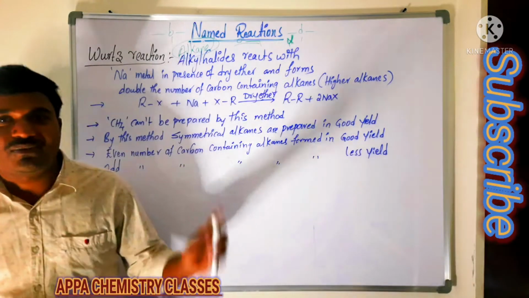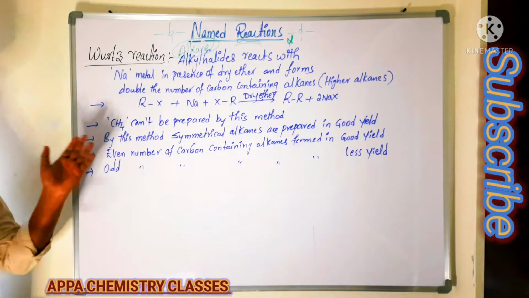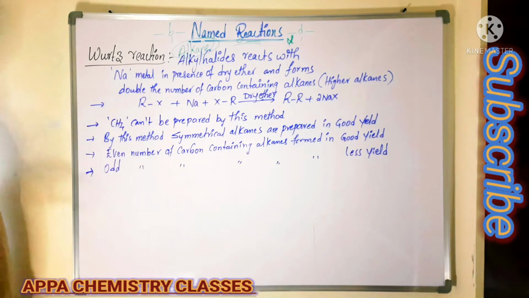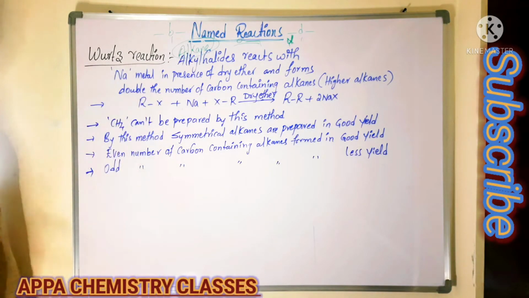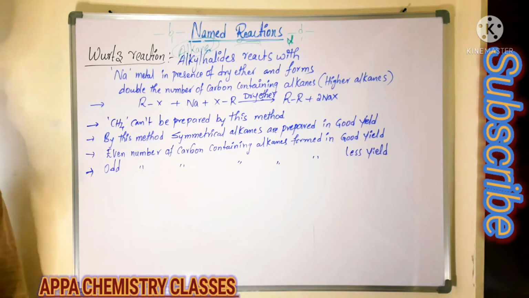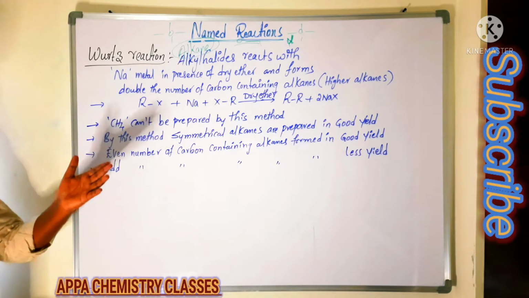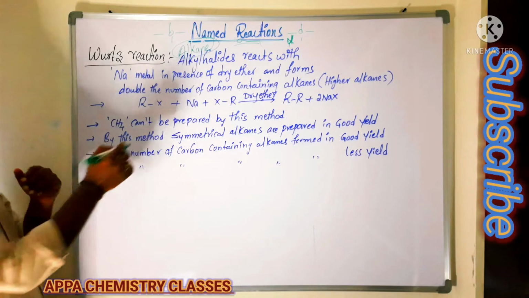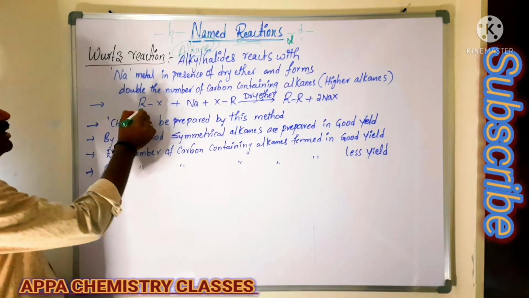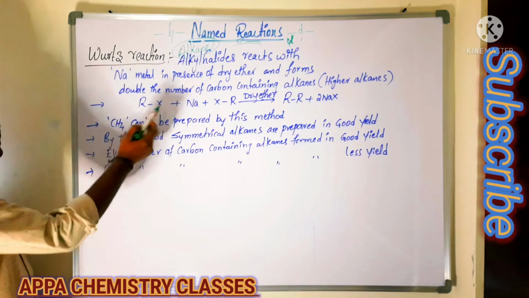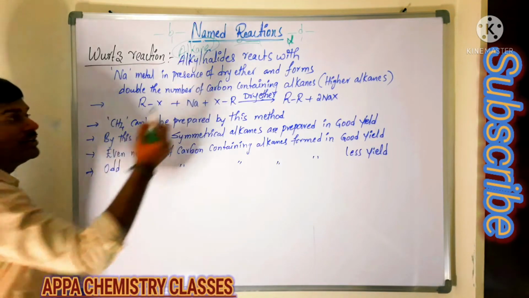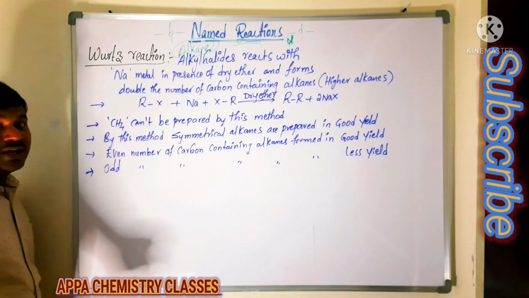Let's get into the Wurtz reaction. What is the Wurtz reaction here? When alkyl halides react with sodium metal in presence of dry ether, they form higher alkanes. That is, say for example, one carbon containing alkyl halide reacts with sodium metal, we will get a two carbon containing hydrocarbon.